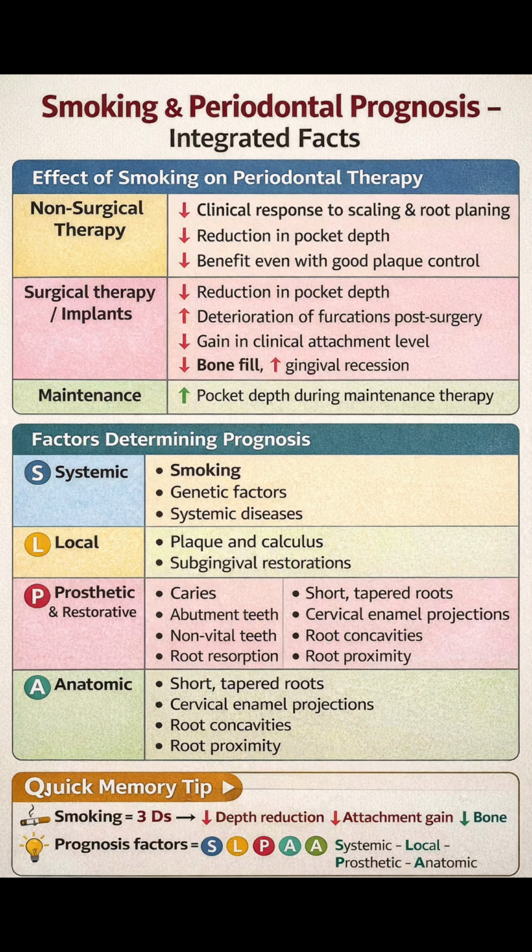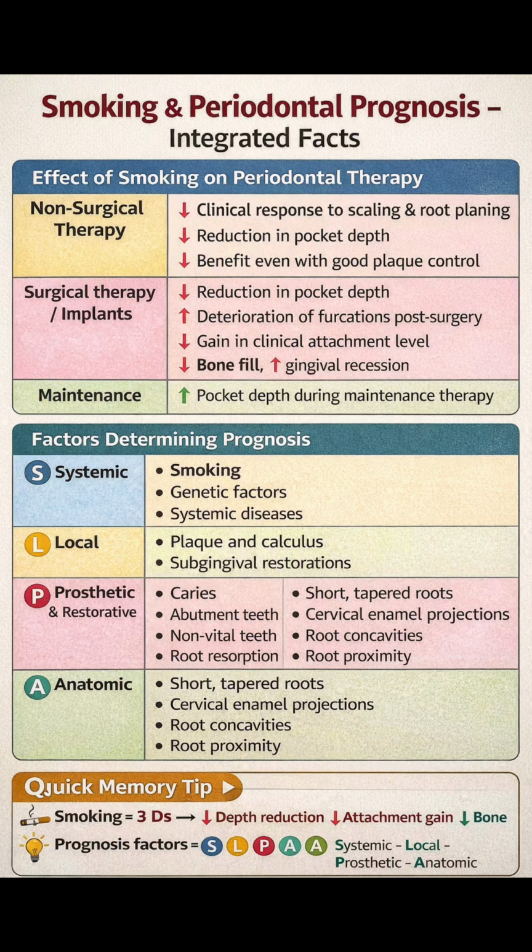Next is effect during maintenance phase. Even during the maintenance phase, smoking continues to have a negative effect. Smokers often show increasing pocket depths over time despite regular supportive periodontal therapy. This indicates that smoking affects not only treatment outcomes but also long-term stability.